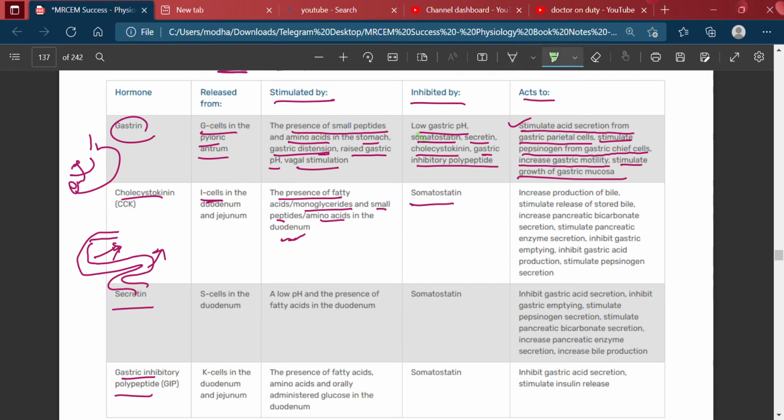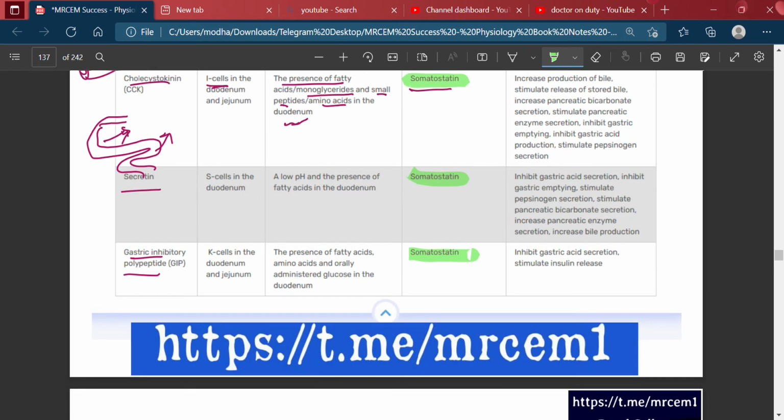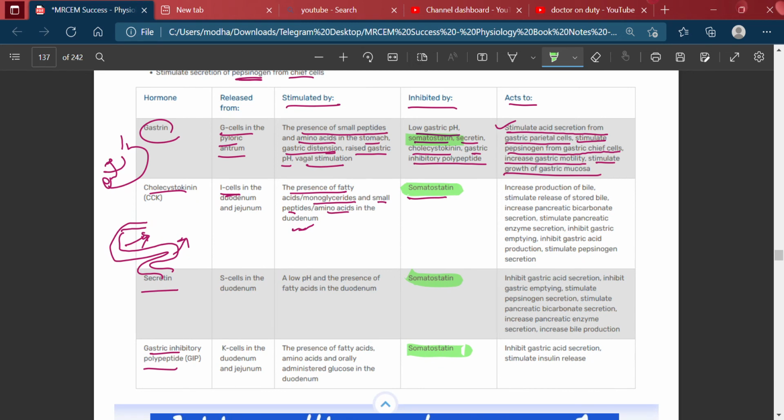Here also the somatostatin will decrease the secretion, all the secretions.